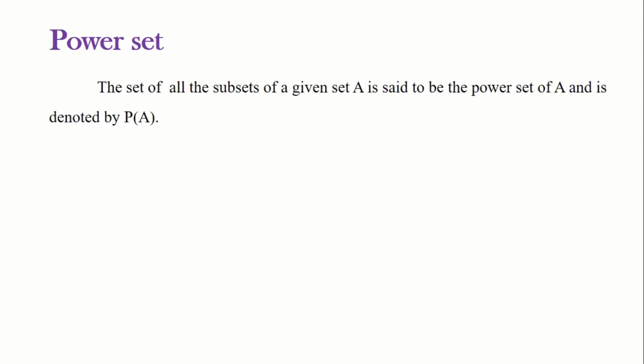Okay, now let's see what is a power set. The set of all the subsets of a given set A is said to be the power set of A, and which is denoted by P of A. See here, A is given as the singleton set, that is which has only one element 1. Now let's see what is the power set of this A, that is P of A. Power set means collection of all the subsets of A. Here empty set is a subset of every set. So first let's write empty set here. And here, since it is a singleton set, the set itself is a subset here.